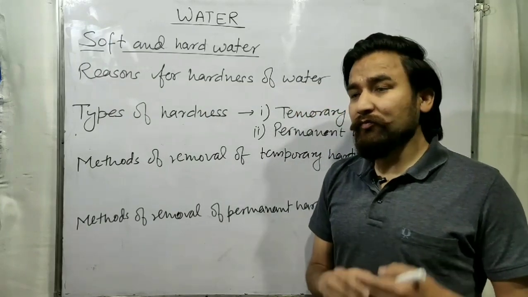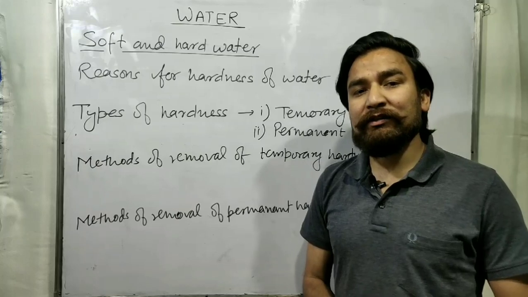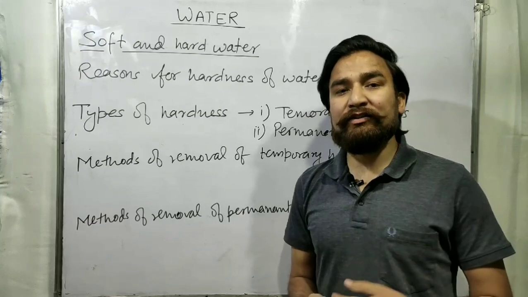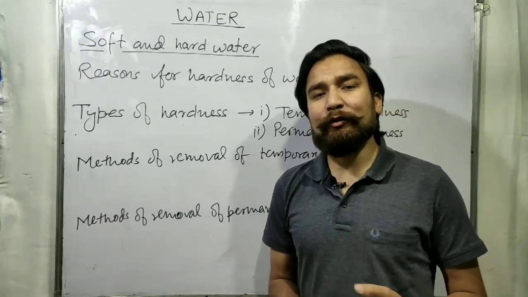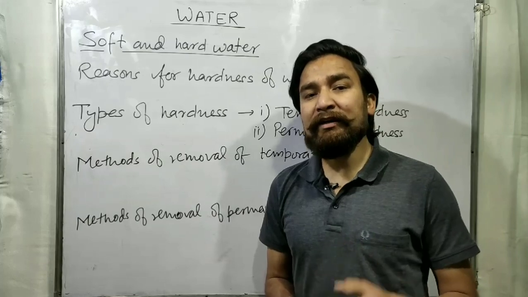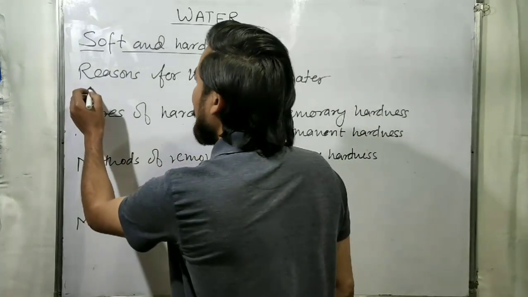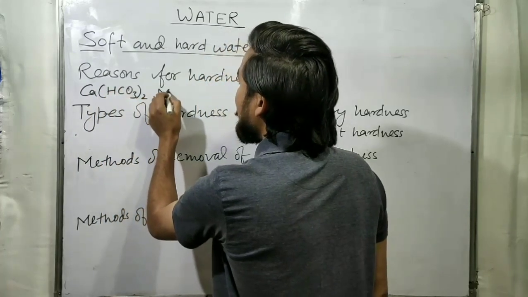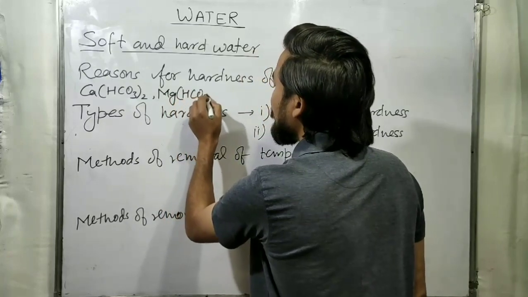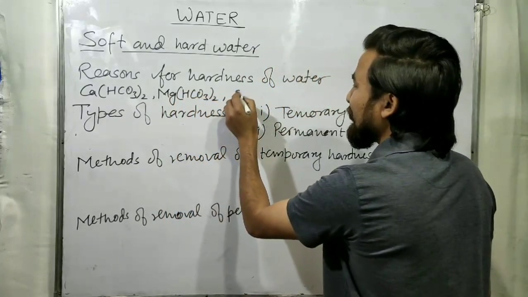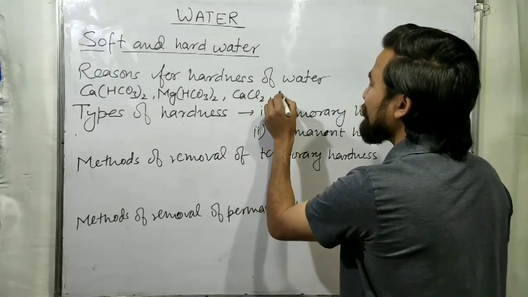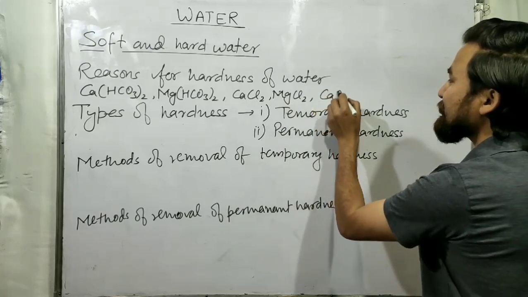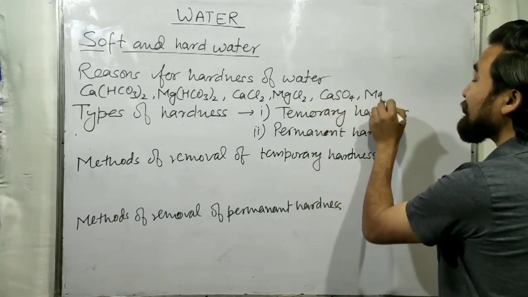The reason for the hardness of water is the presence of some salts, and there are basically 6 salts: bicarbonates, chlorides and sulfates of calcium and magnesium. They are calcium bicarbonate, that is Ca(HCO3)2, magnesium bicarbonate, that is Mg(HCO3)2, then calcium chloride, that is CaCl2, magnesium chloride, that is MgCl2, calcium sulfate, and at last magnesium sulfate.